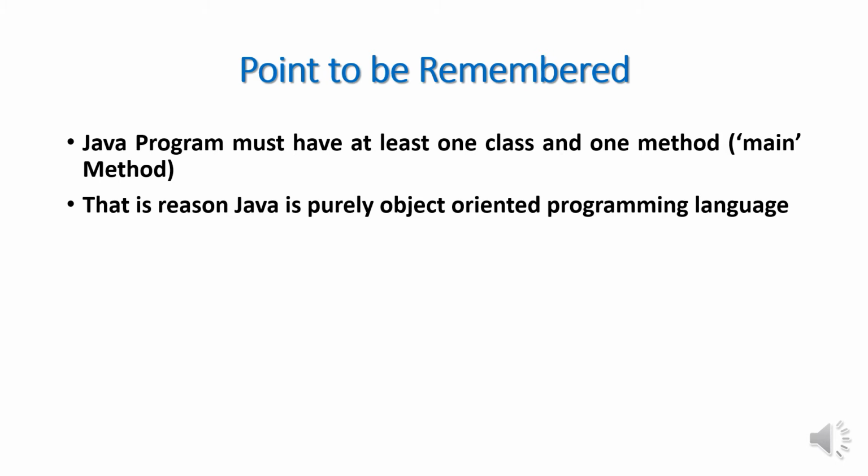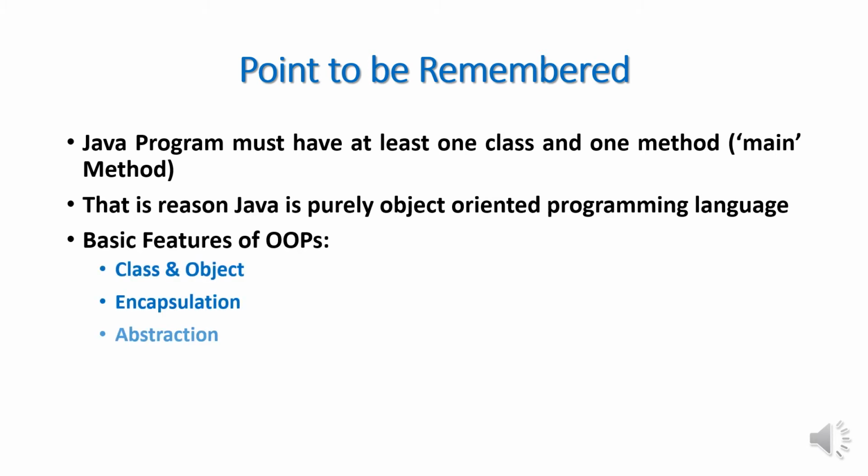That is the reason Java is purely object-oriented. So what are the basic features of an object-oriented programming language? The basic features are class and object, encapsulation, abstraction, polymorphism and inheritance.